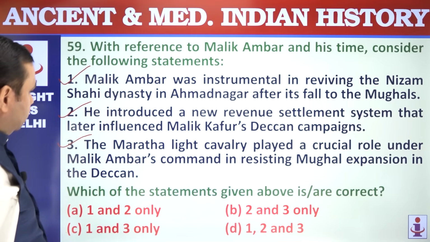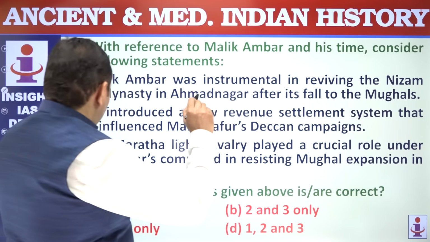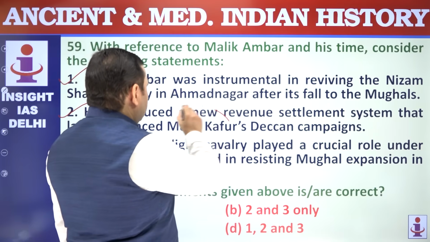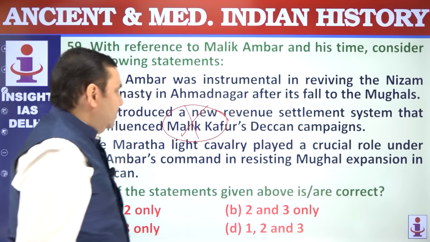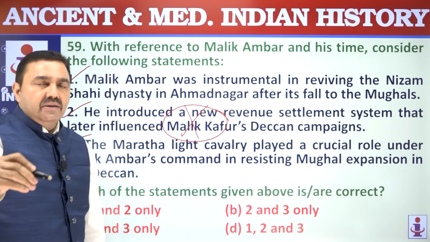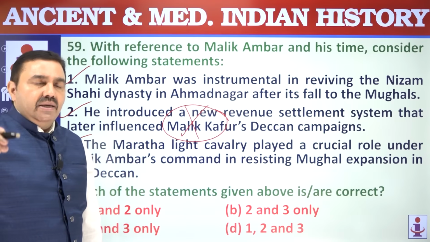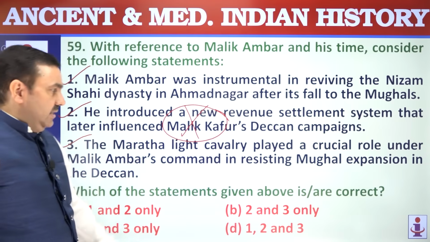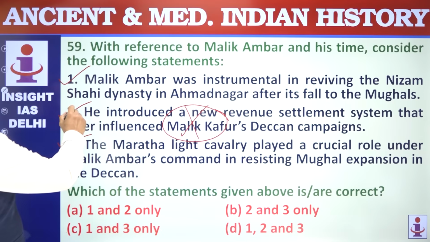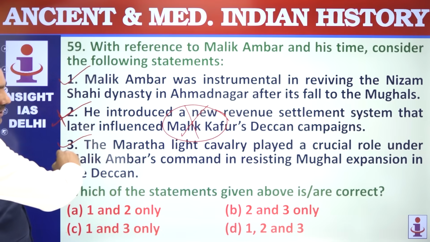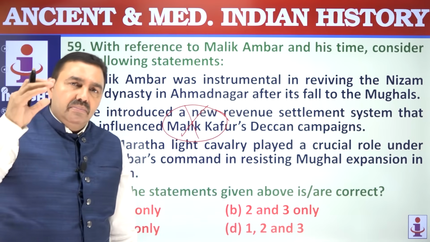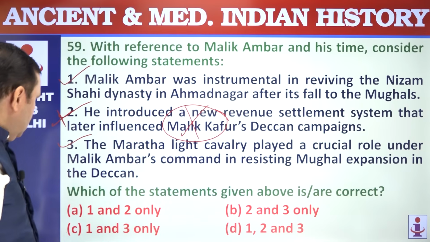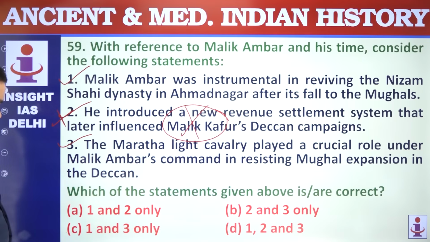Second point is wrong here. He introduced a new land revenue system, that is correct, but Malik Kafur was during the reign of Alauddin Khilji. Malik Ambar was during the reign of Jahangir. He was contemporary to Jahangir or the Mughal period. So because of this, point number 2 is wrong. So you have to read carefully, otherwise you read the first half like this and you end up committing a mistake. So be careful. 1 and 3.